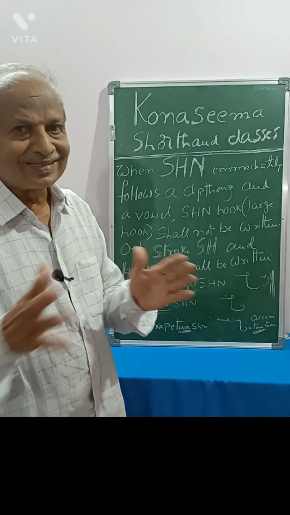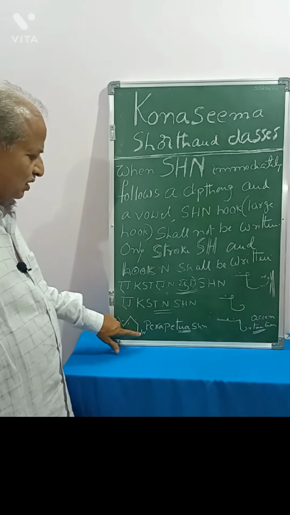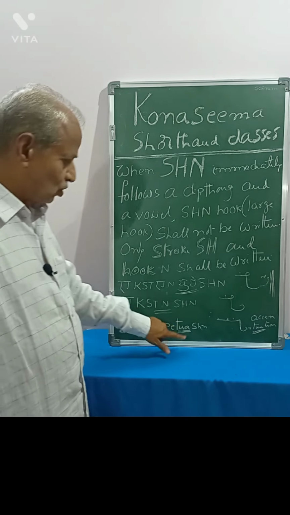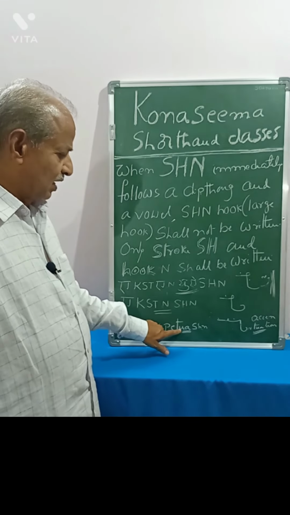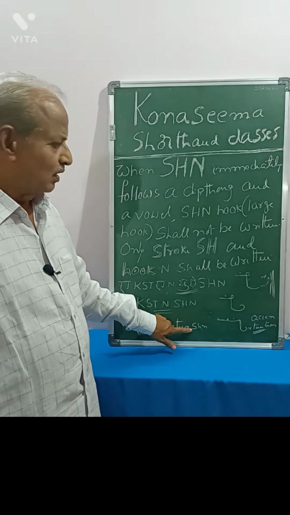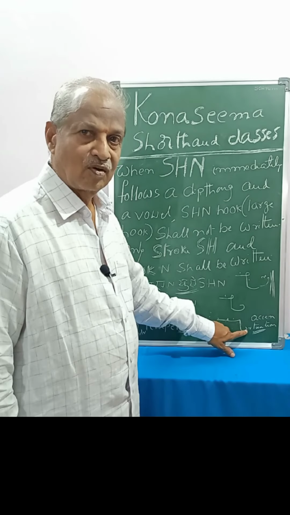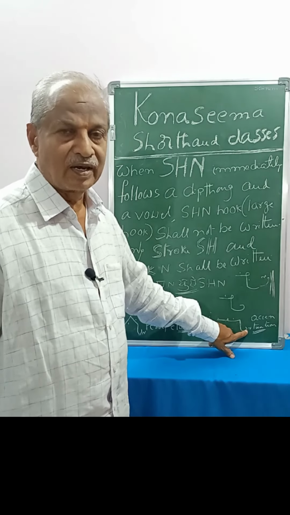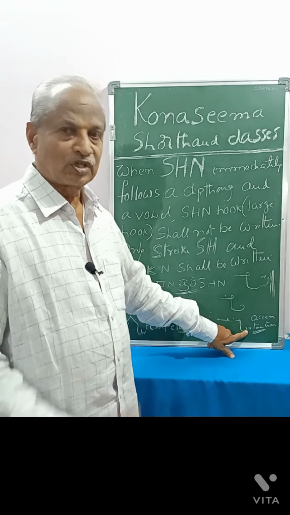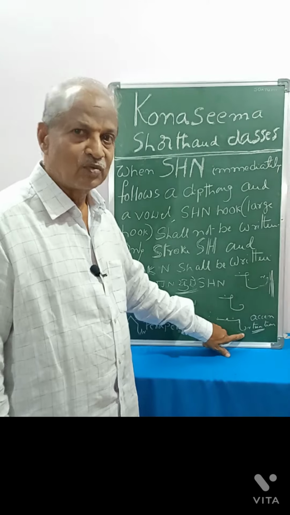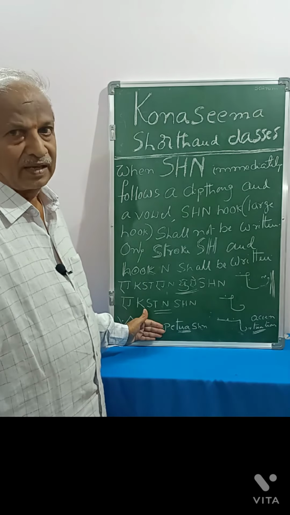To avoid that lengthiness, it is advised to write perpetuation with the Shun hook, though the Shun hook is preceded by a diphthong and a vowel. Like that, accentuation: we can write the Shun hook here, and this rule is not necessary to be applied here.